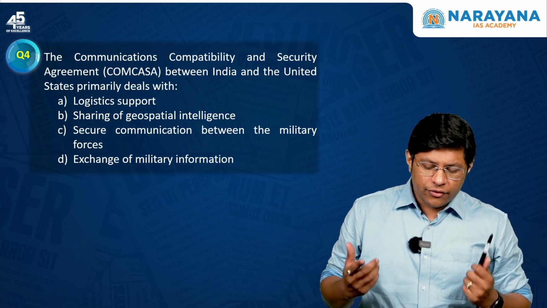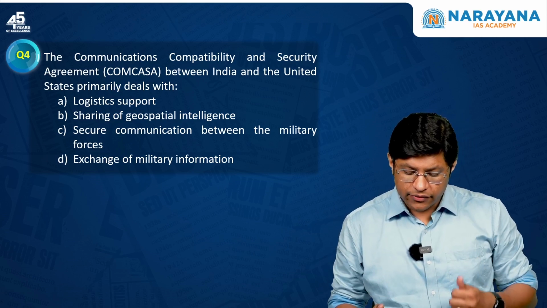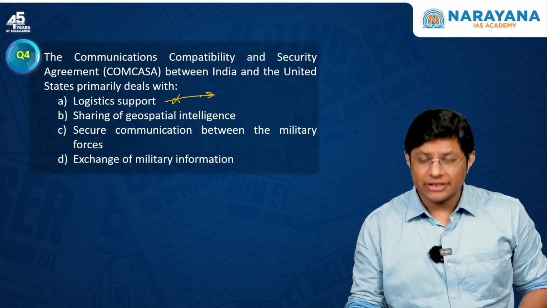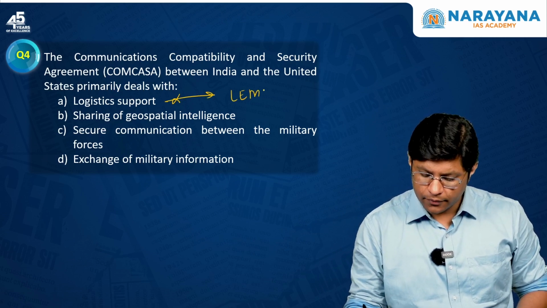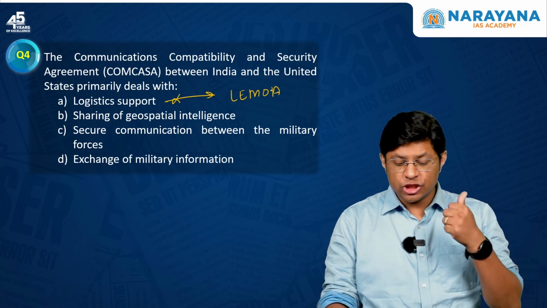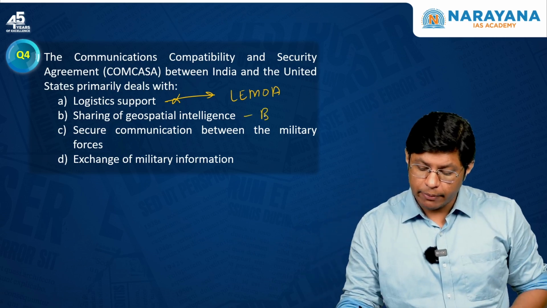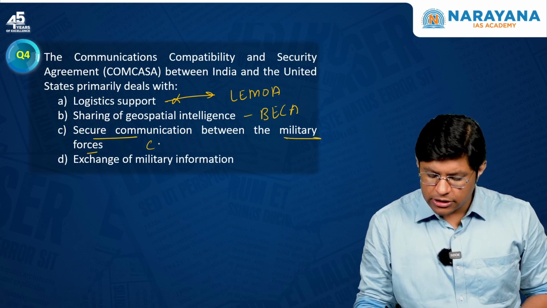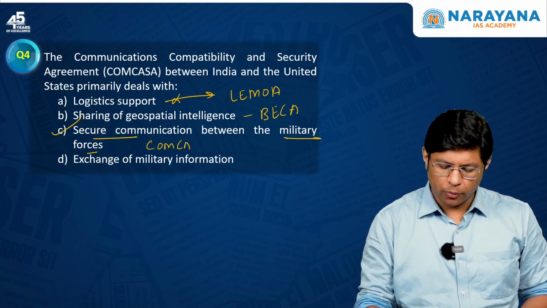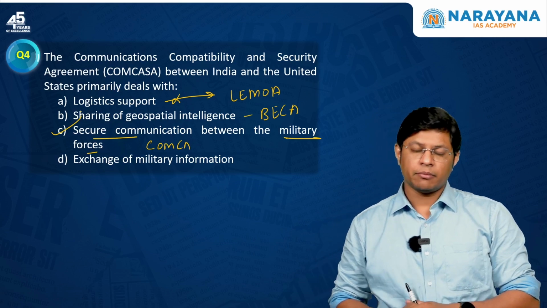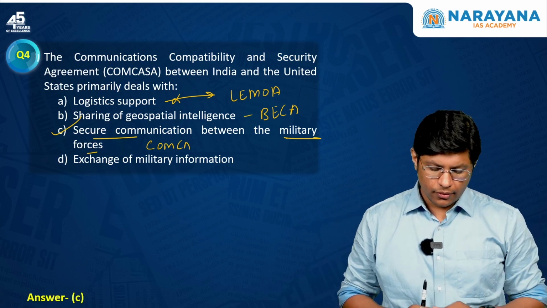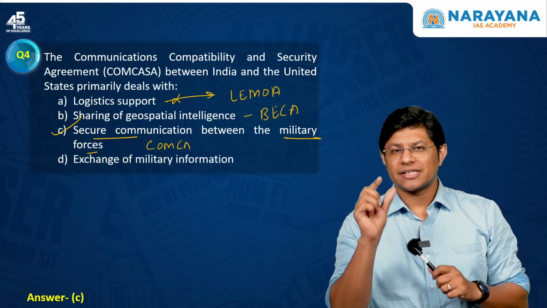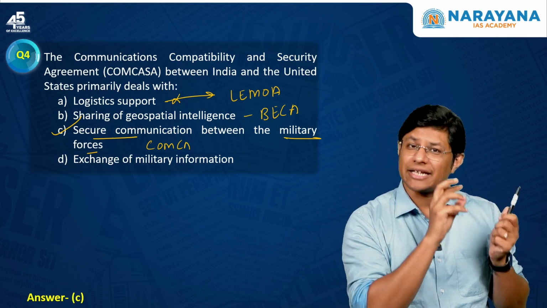COMCASA between India and USA deals with logistics support. No, logistics support is taken care of by LIMOA. Sharing of geospatial intelligence, it is BECA. Secure communication between the military forces, this is COMCASA. Yes. So, option C is the correct answer for question number 4. So, when it comes to LIMOA, BECA, COMCASA, just try to understand the essence or the purpose of these agreements, right?